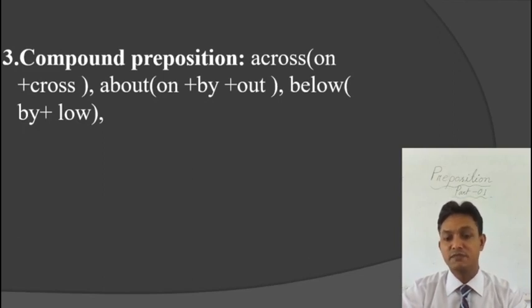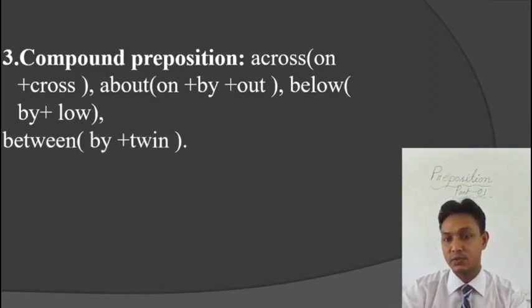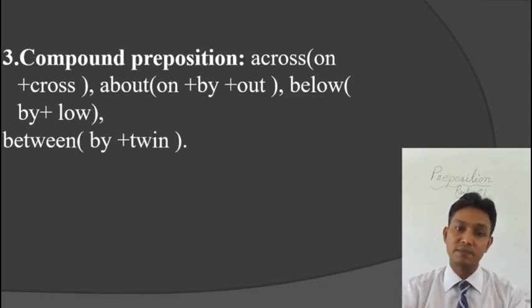Compound prepositions are formed with the help of one preposition and another part of speech, like on plus cross equals across, on plus by plus out equals about, by plus low equals below, and the other one is by plus tween equals between. If we notice, there is a little difference between double preposition and compound preposition. In double preposition, both the components or elements must be prepositions. But in compound preposition, one is a preposition but the other one is not.